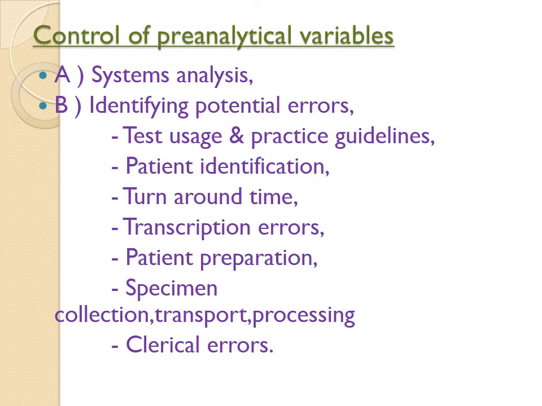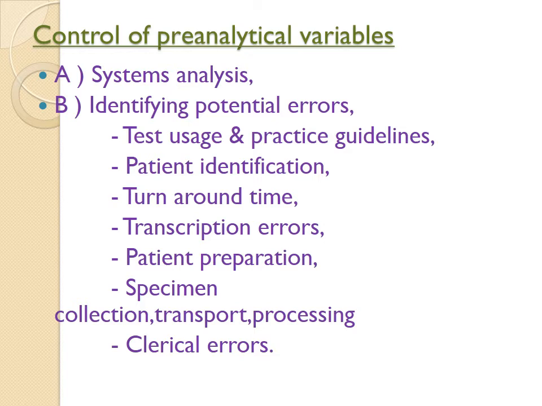Patient identification, nowadays many of the labs use barcode. So whenever I scan the barcode, I should have an idea regarding the name of the patient, the age of the patient, the gender of the patient, and what are the tests the patient has been given. Turnaround time is the time which starts from the ordering of the test, or some say from the time of the collection of the specimen from the patient, to the reporting of the result. So we should have a stringent turnaround time.